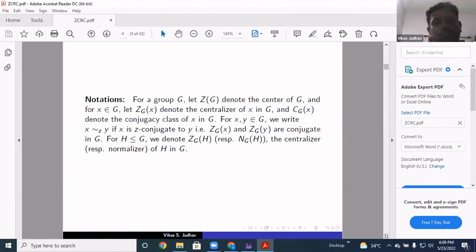These are the notations we'll be using. For a group G, Z(G) will denote the center of the group. Z_G(X) denotes the centralizer of an element X in G. C_G(X) denotes the conjugacy class of X. For a proper subgroup, we will write H < G, and for a subgroup, S ≤ G. And N_G(H) will denote the normalizer of a subgroup H in G. These are the notations we'll be using throughout this talk.